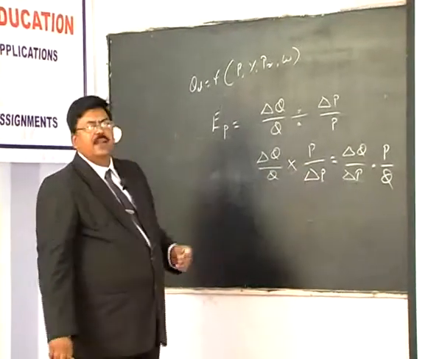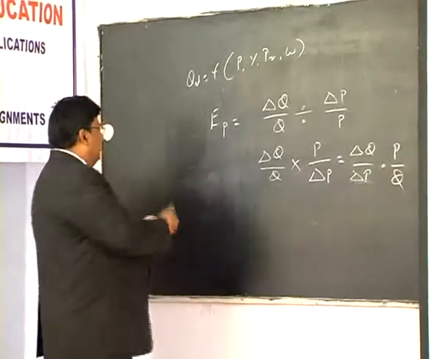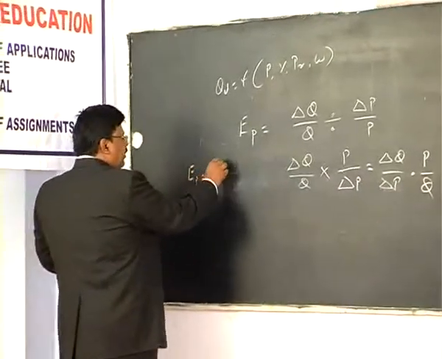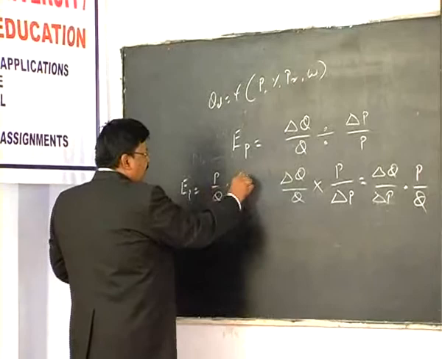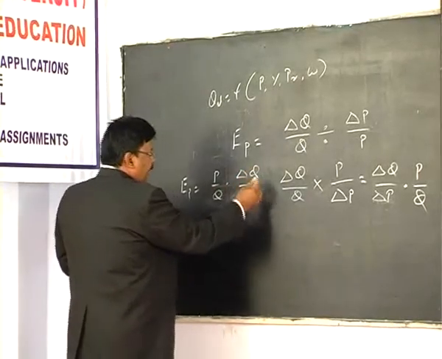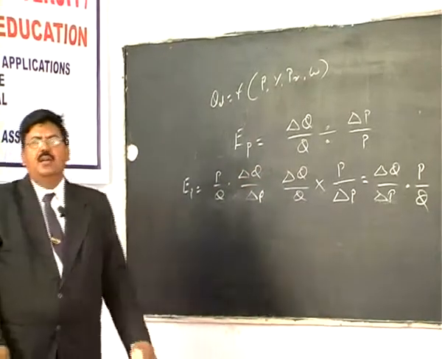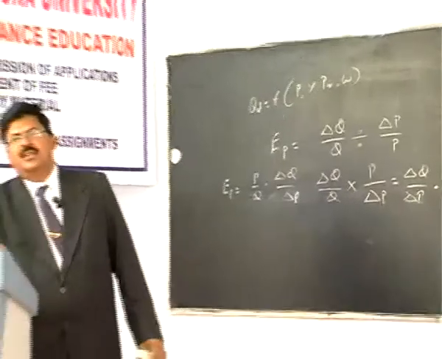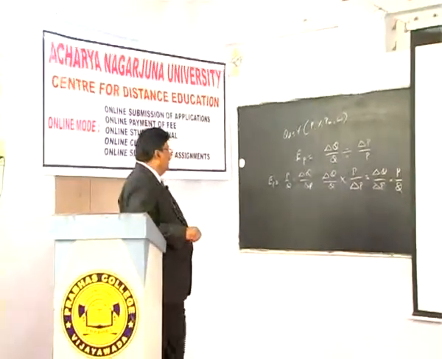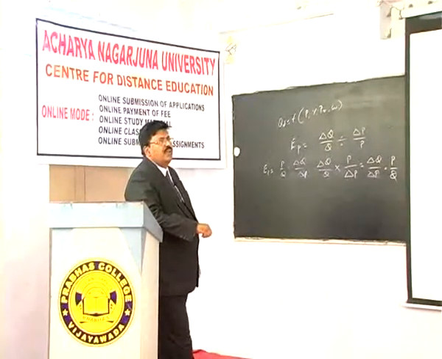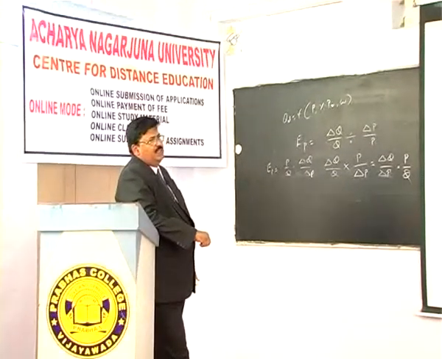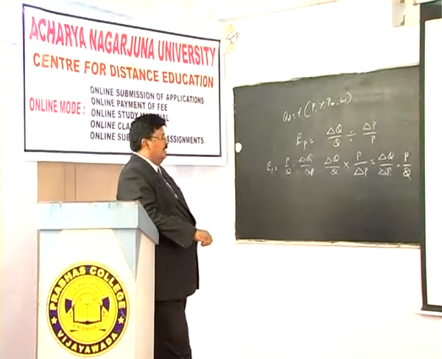So ultimately, what is price elasticity? Price elasticity is equal to P by Q times delta Q by delta P. This is the formula given by Alfred Marshall for measuring price elasticity. So P by Q ratio times the slope of the demand curve. That is the definition for price elasticity.